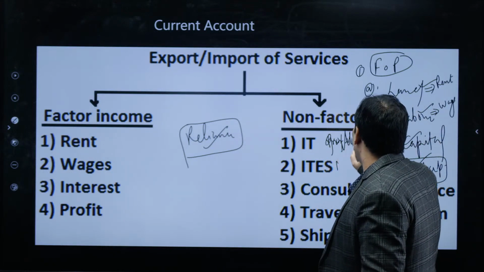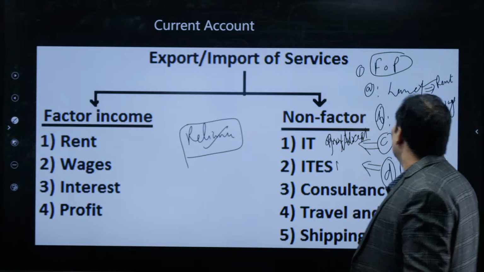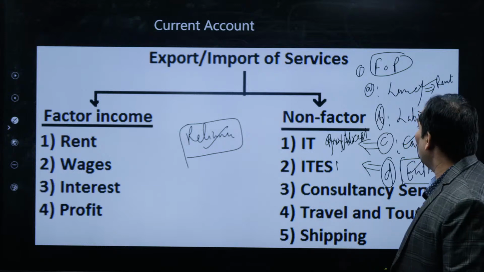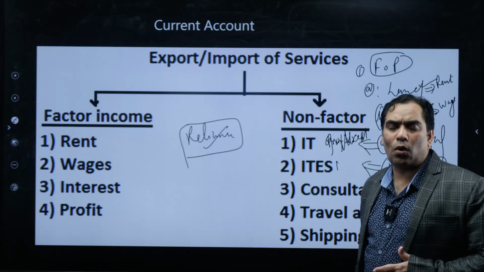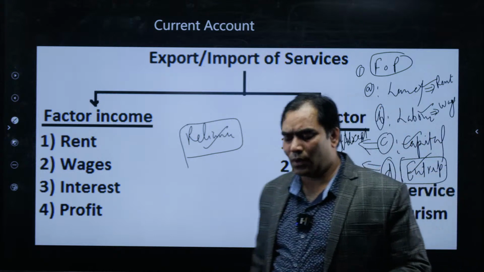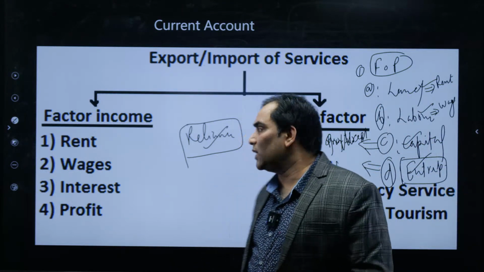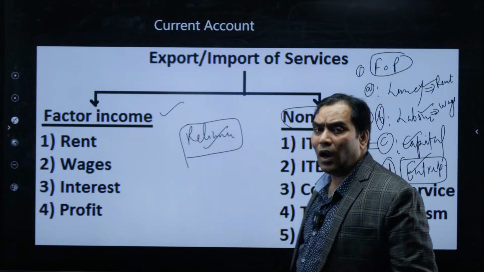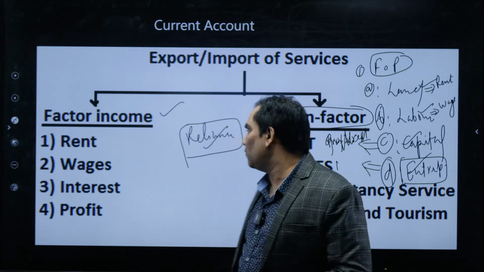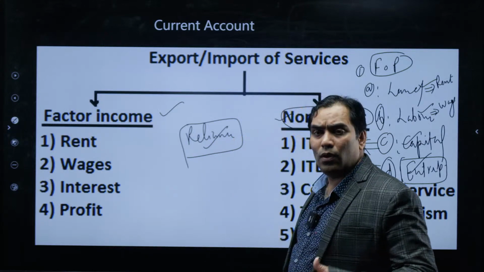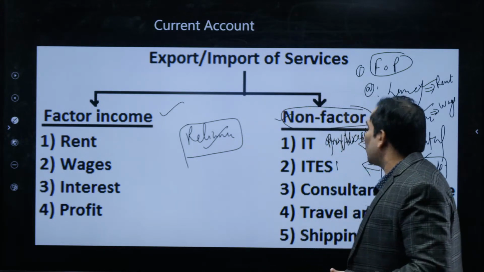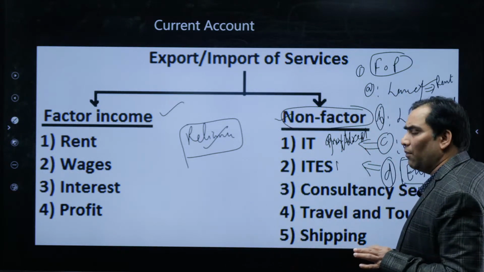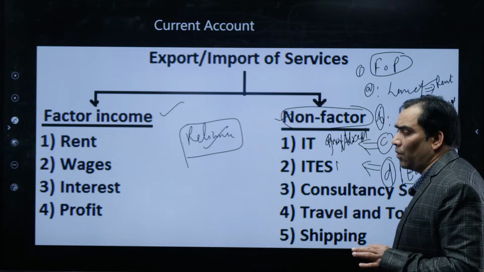I am really sorry. Let me summarize once again. Business or production activity always takes place with factors of production and non-factors of production. There are two things: one is factor of production, other is non-factor of production. There are only four factors of production: land, labor, capital, and entrepreneurship.